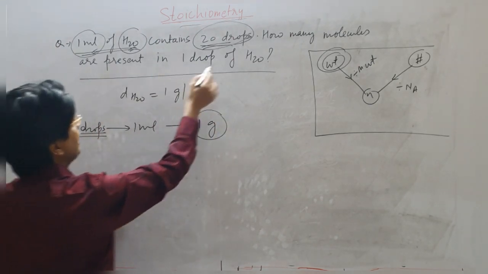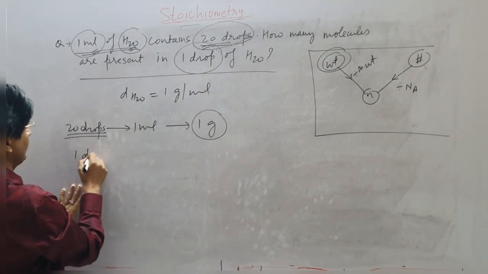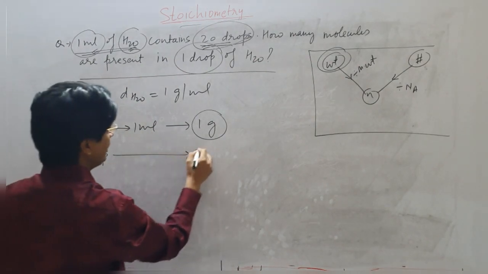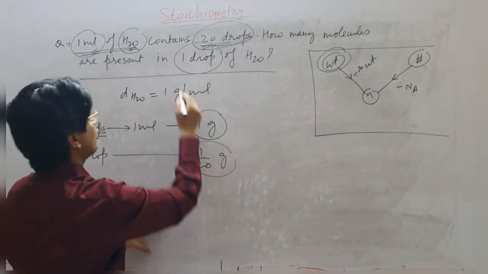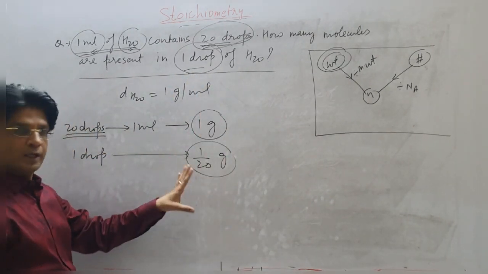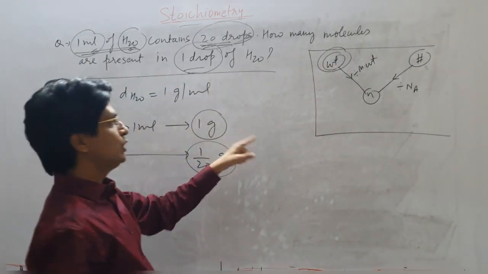They are asking about 1 drop. So 1 drop will weigh 1 by 20 gram. So I am right now here with weight of 1 drop equal to 1 by 20 gram.